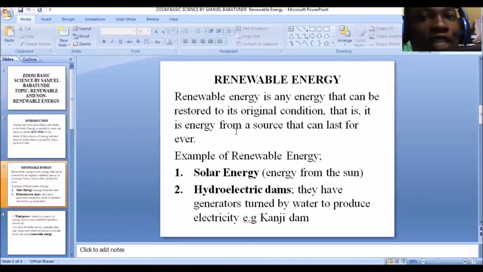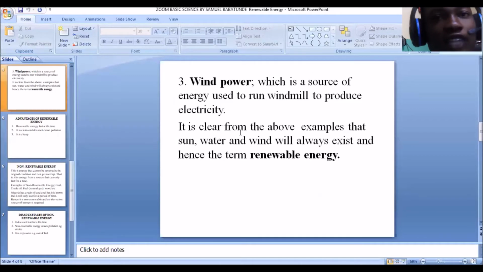And definitely, since electricity is being generated from this water, we term the electrical energy a renewable energy. So solar energy, energy from the sun, is a renewable energy, and the electrical energy from the hydroelectric dams is a renewable energy. You can see the connection. Now we're going to be looking at another example, which is wind power. Wind power, which is a source of energy, is used to run windmills to produce electricity.